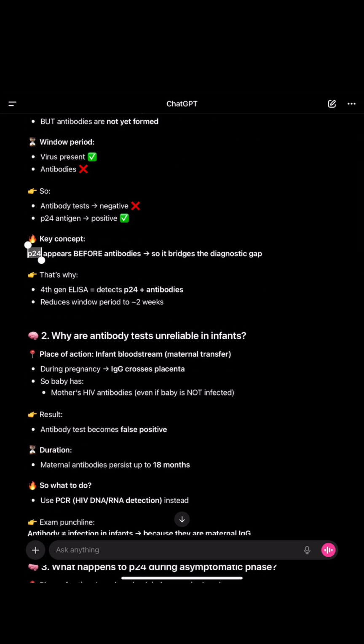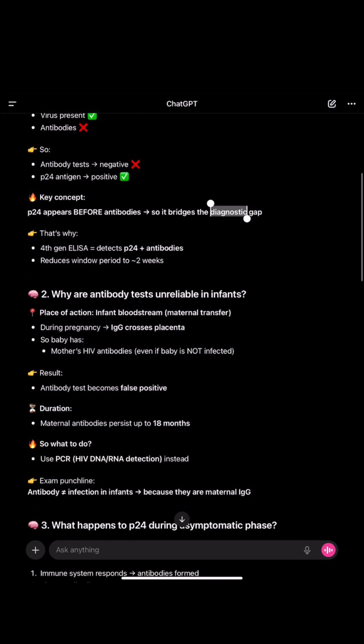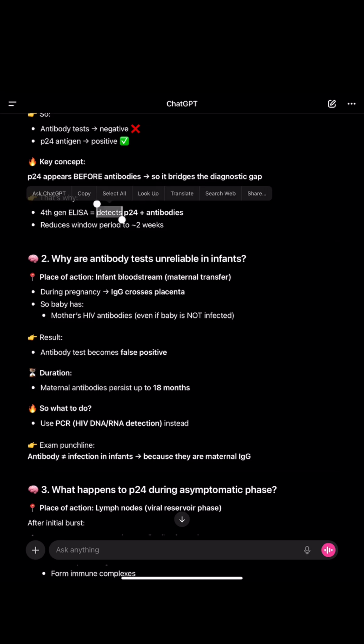P24 appears before antibodies are formed, so it bridges the diagnostic gap. That's why 4th generation ELISA detects P24 and antibodies. It reduces the window period to approximately 2 weeks.